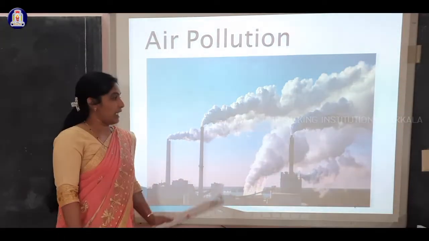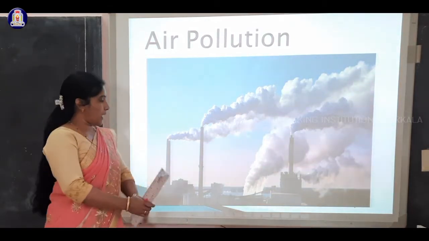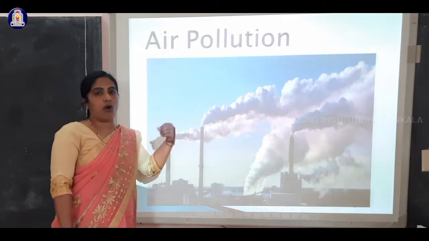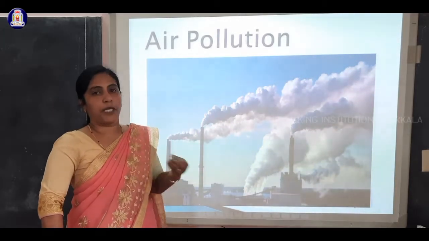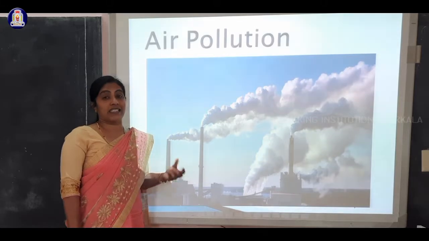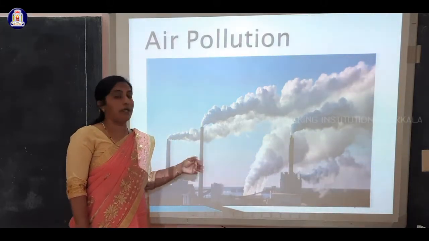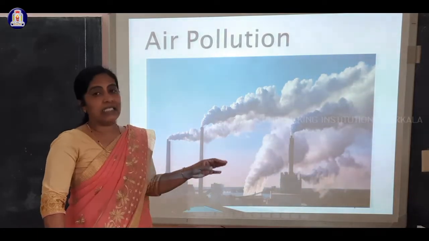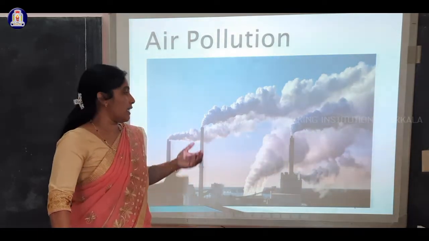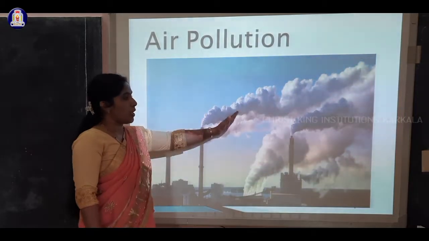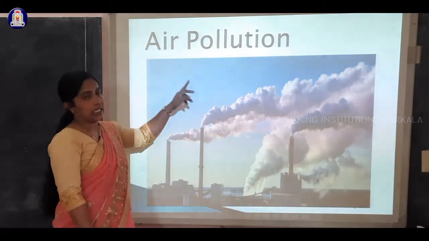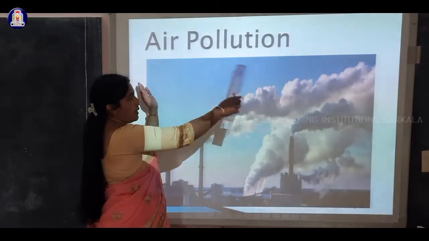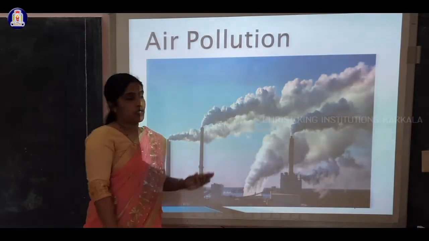Now let us study, what is air pollution? You can observe the picture. All factories or oil refineries, or if you burn paper, if you burn dry cow dung cakes, or if you run vehicles like automobiles, they exhaust or release carbon dioxide, carbon monoxide, etc. Especially carbon dioxide from factories and oil refineries enters into the atmosphere.